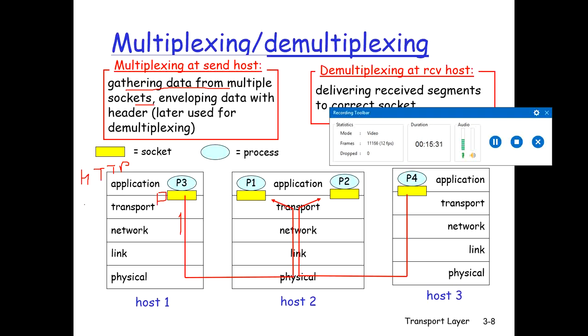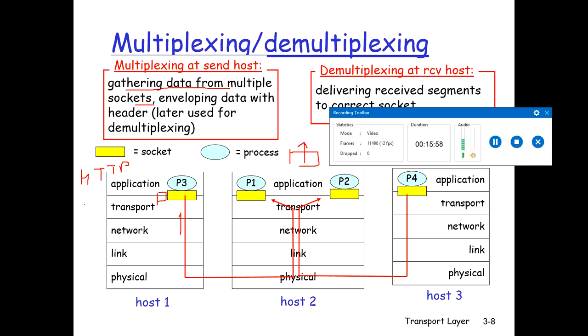Each transport layer segment has a set of fields which have identifiers for this purpose. So at the receiver side, the transport layer will examine those fields, examine that segment to identify the receiving socket number, and then direct that segment to that particular socket.